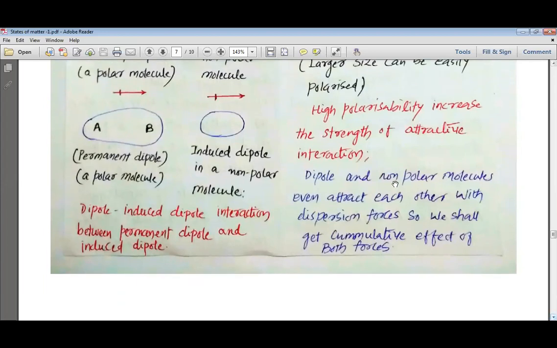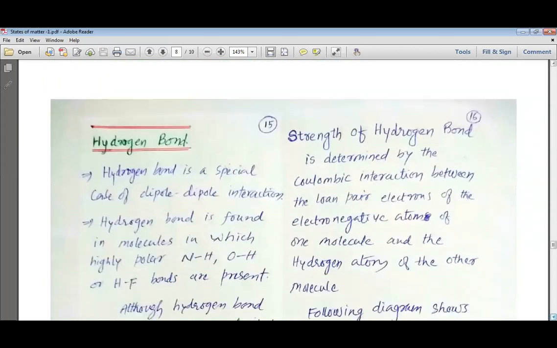Dipole and non-polar molecules even attract each other with the dispersion forces, so we shall get the cumulative effect of both forces. Here, my dear students, dipole and induced dipole forces are present, but the London forces or dispersion forces are also present. So the total force of attraction would be dipole-induced dipole forces plus London forces. So we shall get the cumulative effect of both the forces in this case.